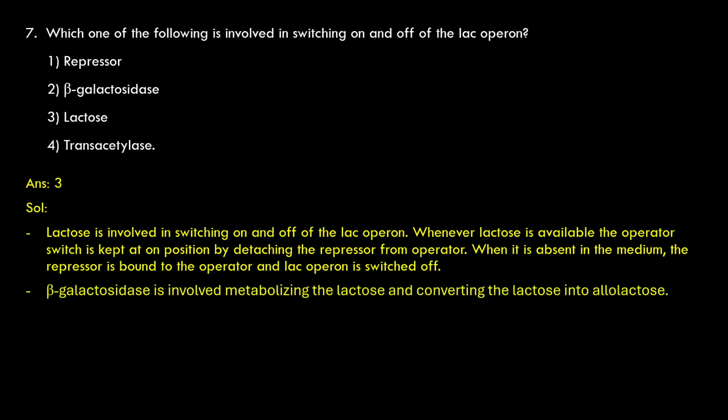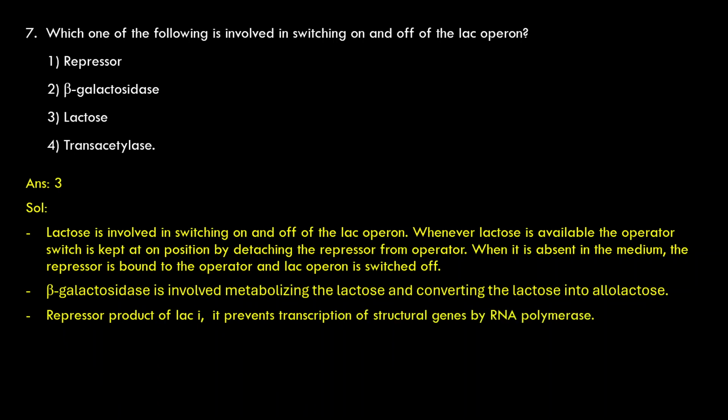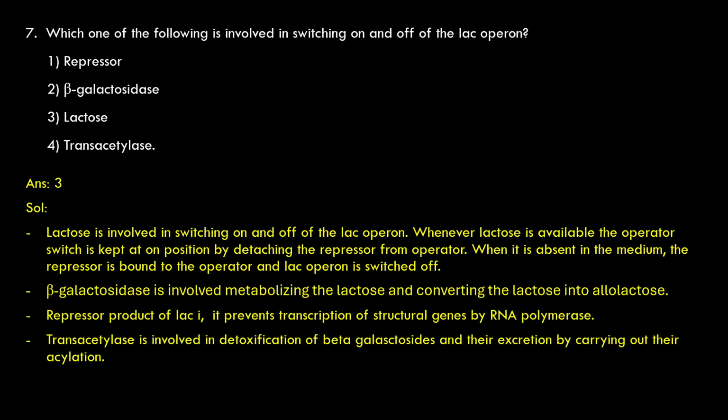Beta-galactosidase is involved in metabolizing lactose and converting lactose into allolactose. The repressor is the product of lac I. It prevents the transcription of structural genes by RNA polymerase.